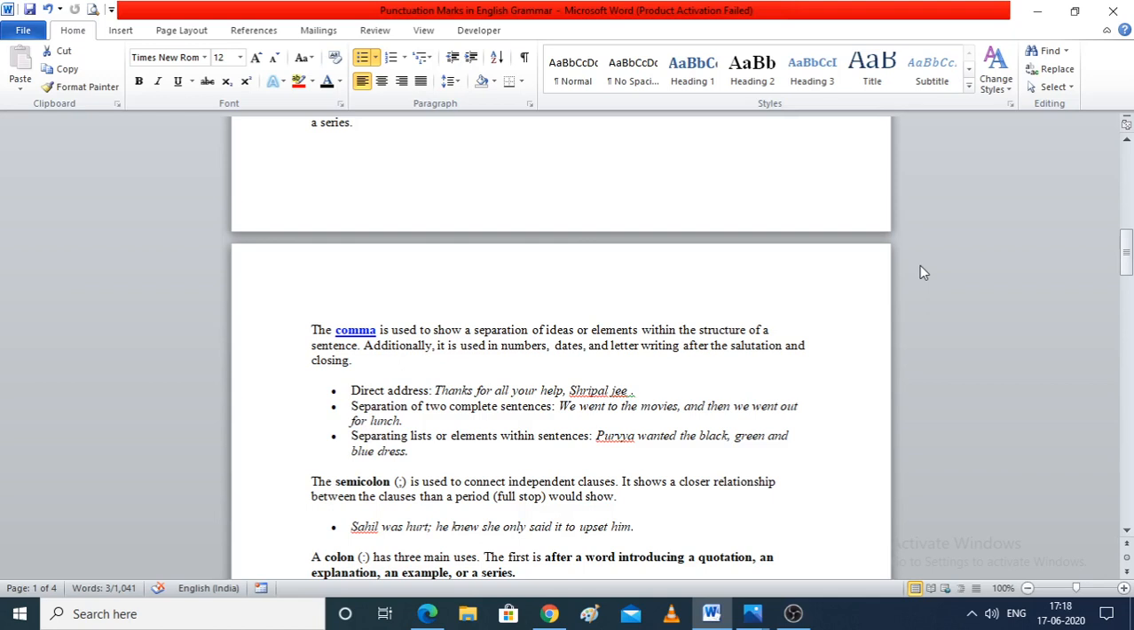Now, separating lists or elements. When you want to express multiple varieties in a sentence, for example, I like cake, chocolate, blueberry, apple. Like that, to separate the elements. Now see the sentence: Purva wants the black, green and the blue dress. So this comma represents the list or the elements within the sentence.